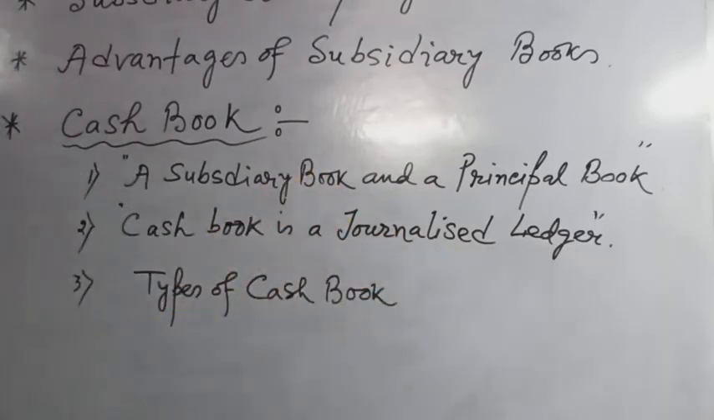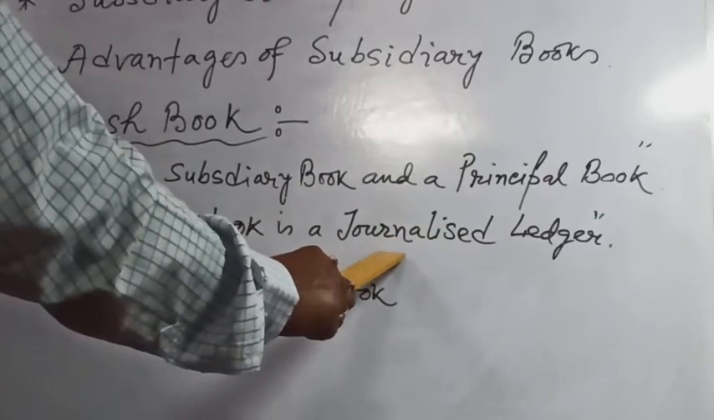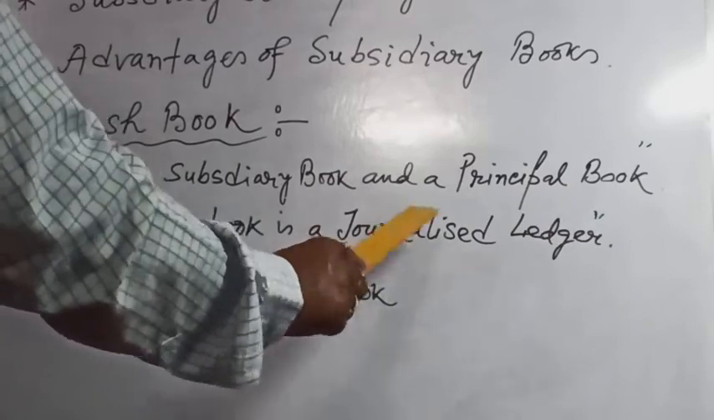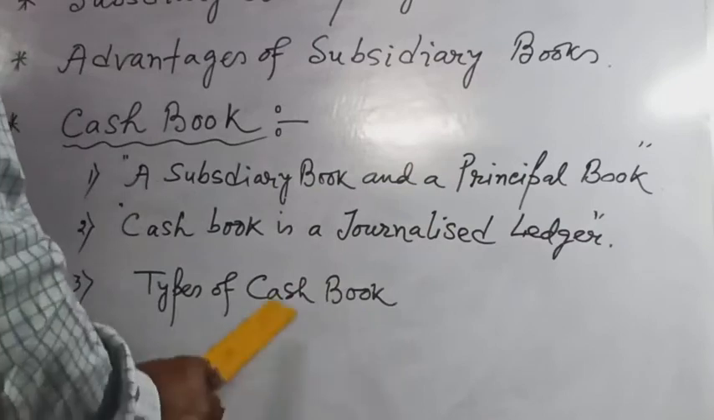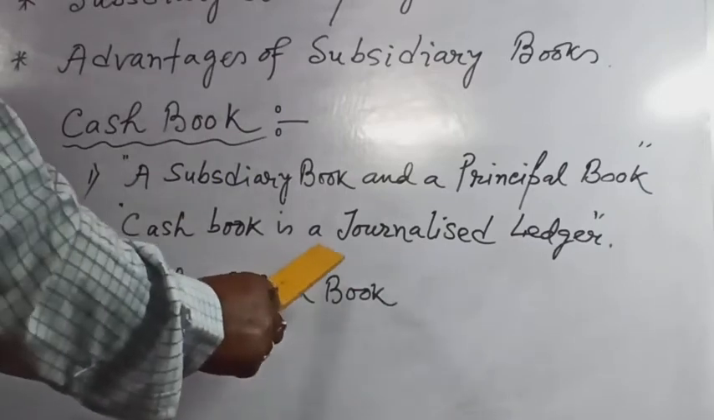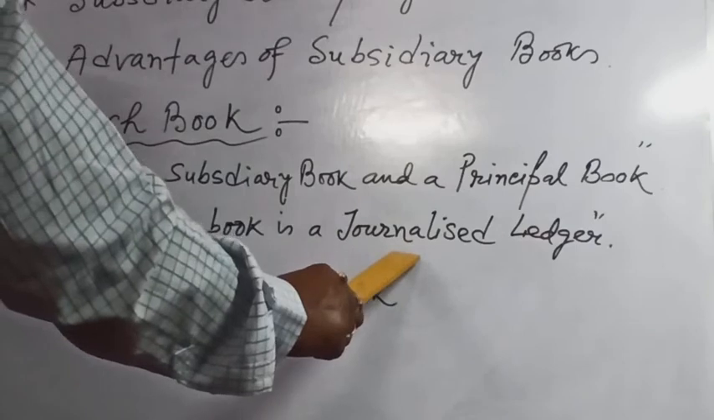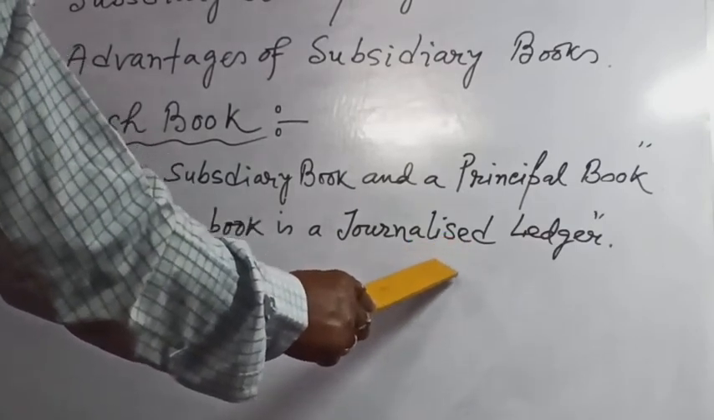Just like the ledger, where the debit side is recorded "to" and the credit side "by", the same applies in the cash book: the debit side is recorded "to" and the credit side is recorded "by". Another similarity is the balance: just like ledger accounts, there is a debit balance and a credit balance also. Now what are the advantages of cash book?